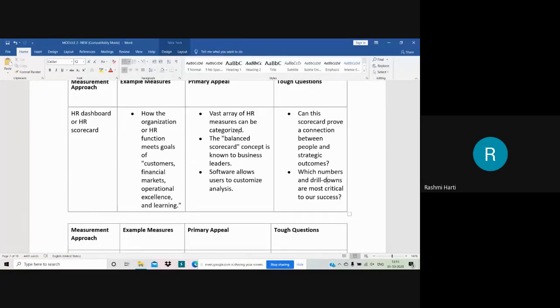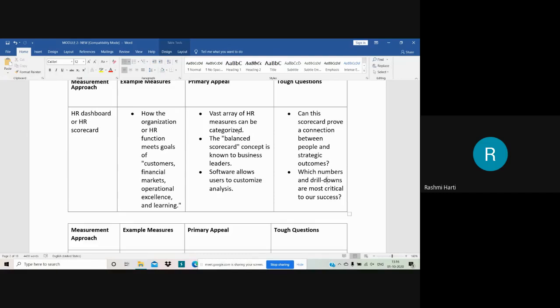Now, the tough questions to be answered here are: can this scorecard prove a connection between people and strategic outcomes, right? Can this scorecard tell me that the people in the organization are really learning, really going for growth mode, have become really competent, and with that the strategy of the organization is also being achieved? Can I build a connection between these two?